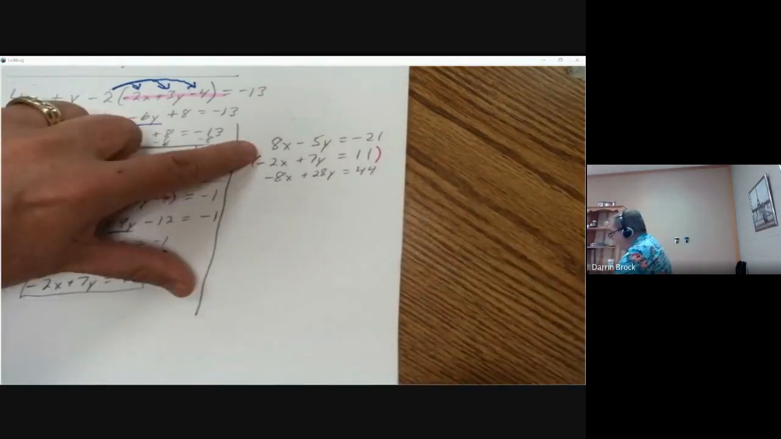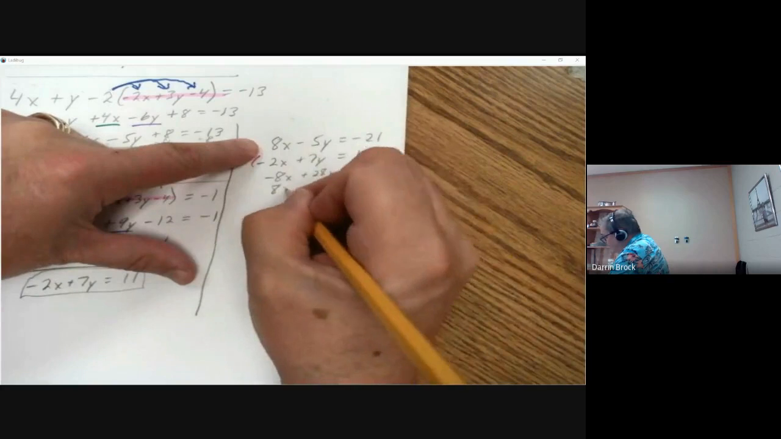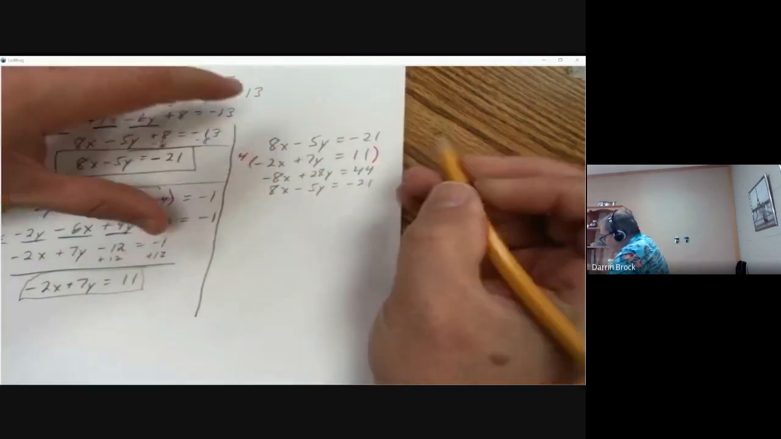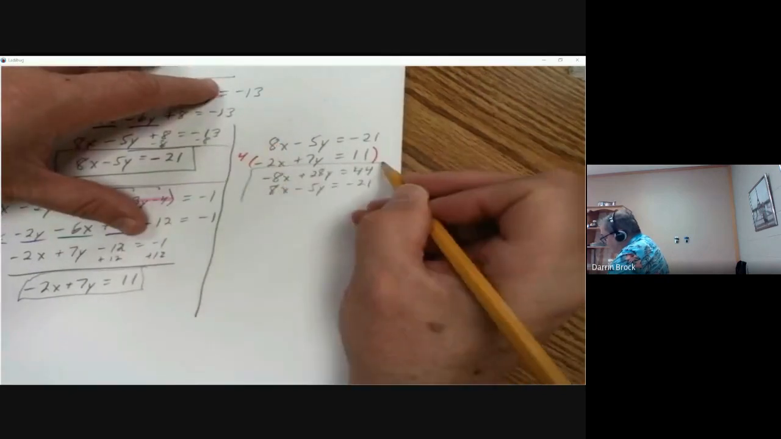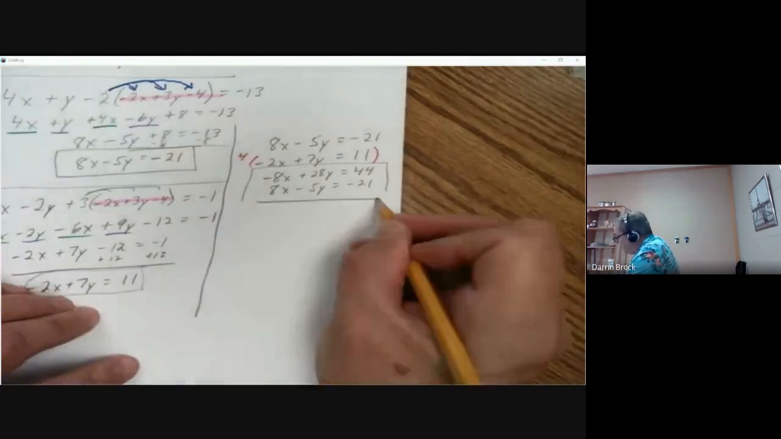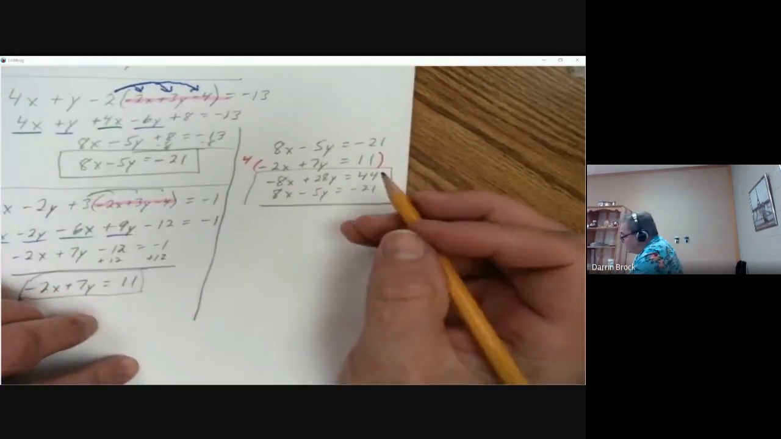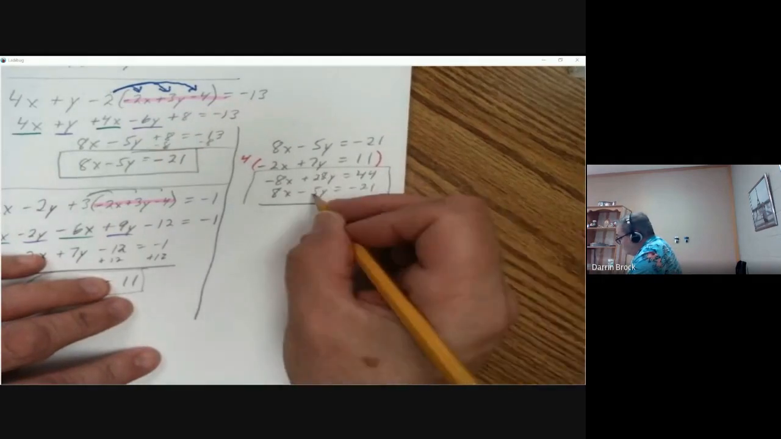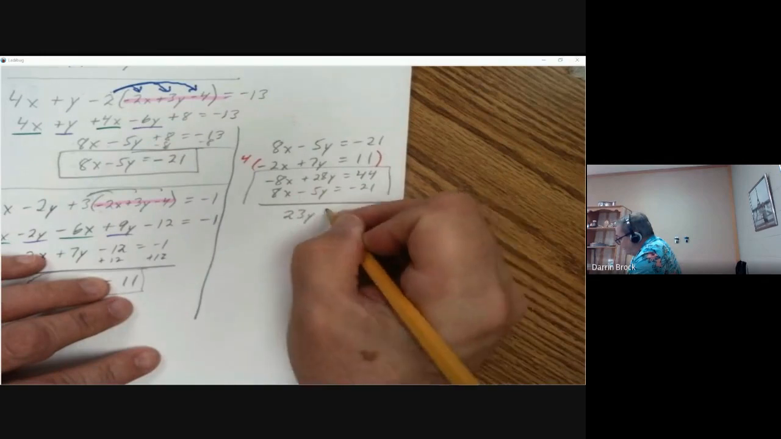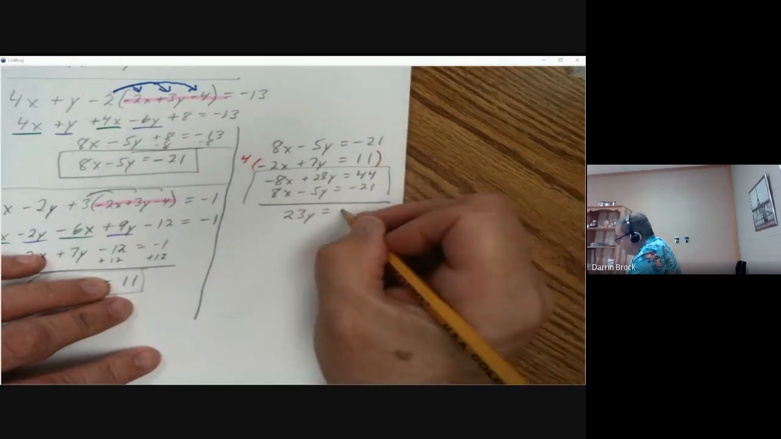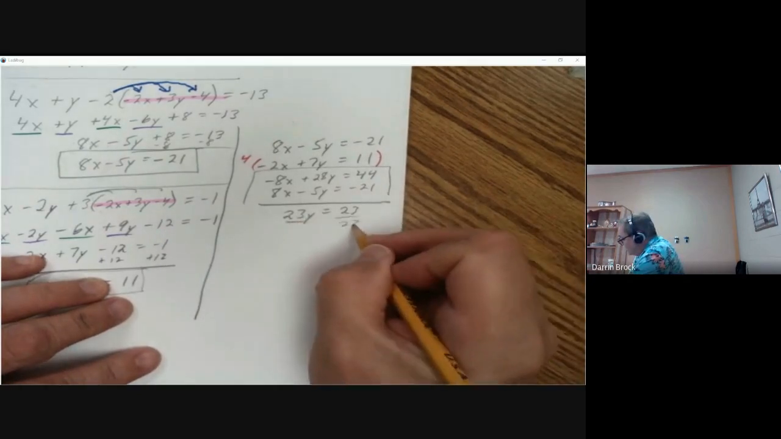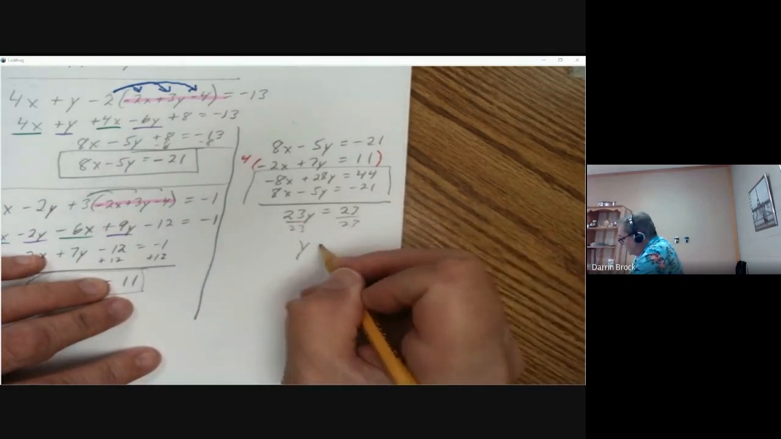I can go ahead and write this one down here so I don't get confused. That's probably not a bad practice to get into, because I'm adding together the first one and the second one after it was changed. When I add those together, -8x and 8x goes away. 28y and -5y is 23y. 44 minus 21 is 23. Hey, that worked out really nicely. Divide both sides by 23. Y equals 1.